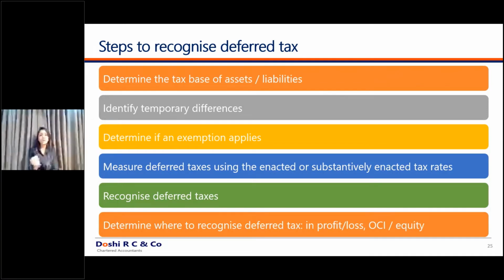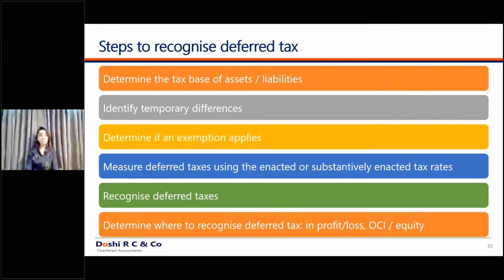Once you identify the tax base of the asset and the tax base of the liability, you compute the temporary difference. That is the second step. Once you compute the temporary difference, you determine whether an exemption applies. An exemption is just a kind of permanent difference, which is what we used to have under the Indian GAAP.